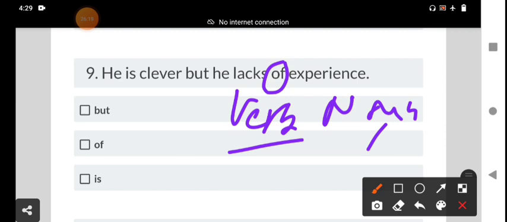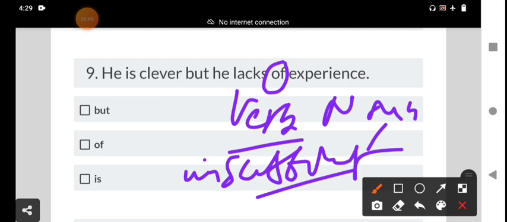What is the meaning? Lack means not having enough of something that is needed. Insufficient, not sufficient. Lack means insufficient.